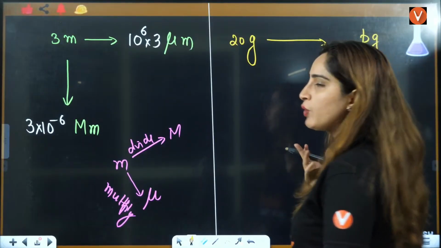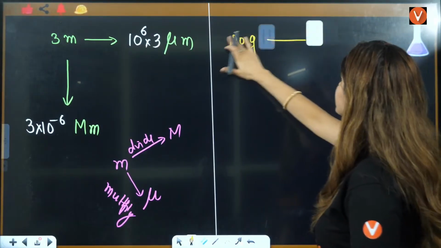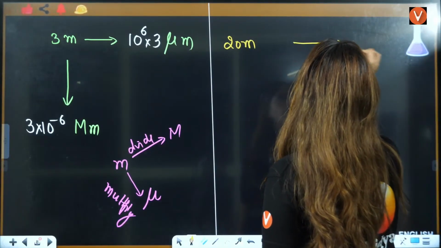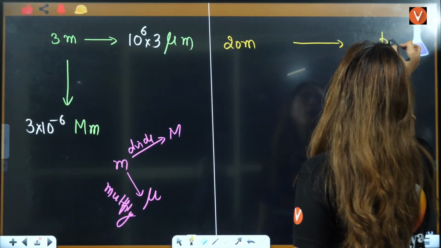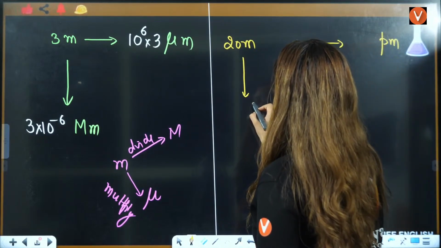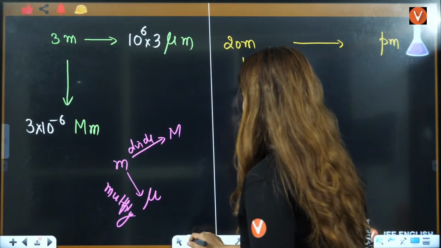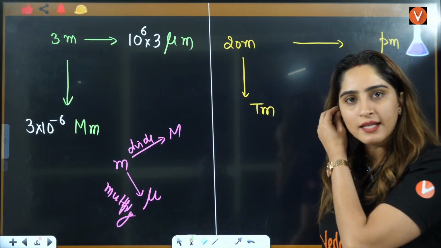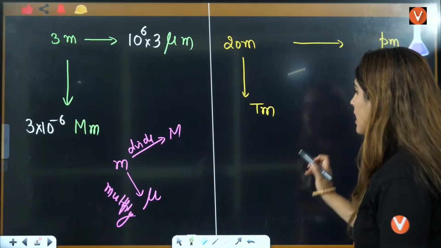Usually we see mu gram and this is nano. So let's do it in meter only. Let's say 20 meter to picometer you have to convert and to terameter you have to convert. Right? Okay. Let's see how you're going to do this.